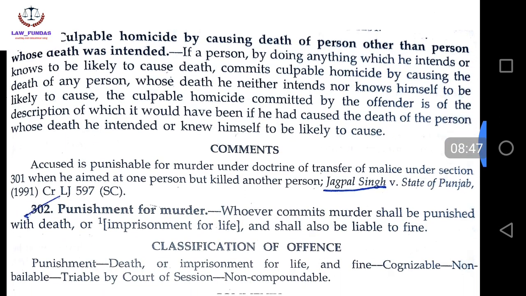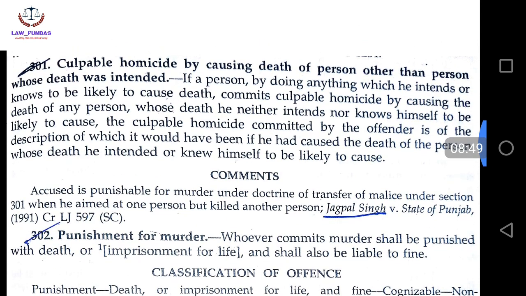So a question arises: what if culpable homicide is committed by causing the death of a person other than the person whose death was intended?